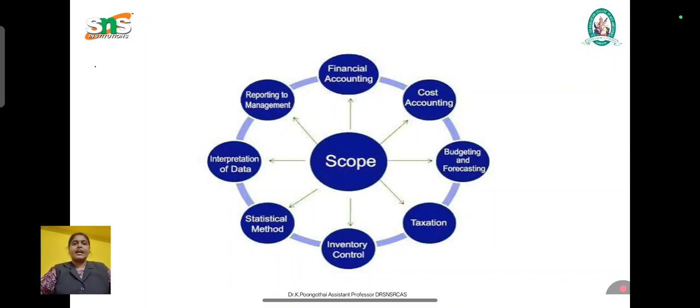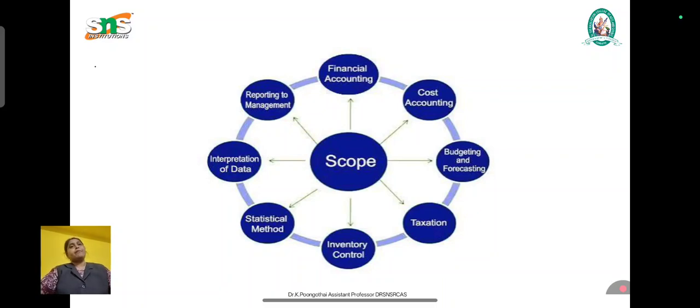The next thing is that cost control and cost reduction is one of the most important things. Management accounting provides the tools and techniques to monitor and reduce cost. Cost control ensures adherence to the predetermined standards. Cost reduction permanently reduces the cost without affecting the product quality. Its importance is improving profitability and eliminating wastages. For example, analyzing the production cost may reveal unnecessary expenses that can be eliminated.